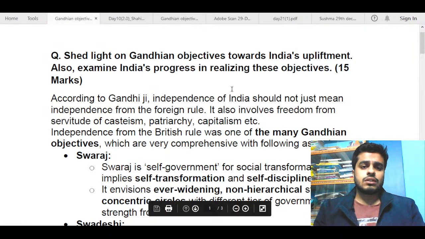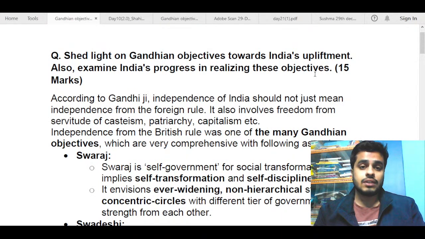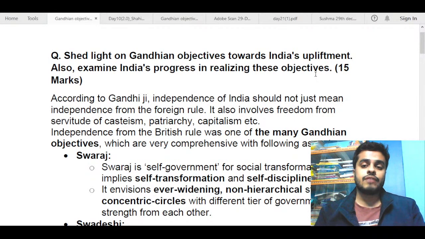The question was: shed light on Gandhian objectives towards India's upliftment, and examine India's progress in realizing these objectives. There were 3-4 core demands of this question, and it had a lot of content that you could write, because you must have gone through many aspects of Gandhiji's life, his teachings and his contribution to the Indian freedom struggle.